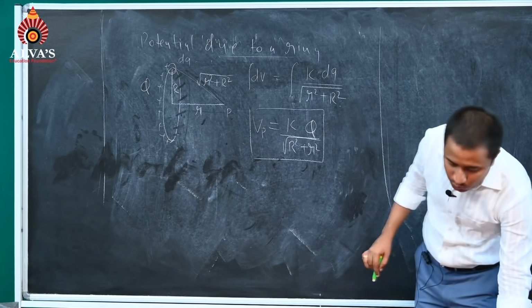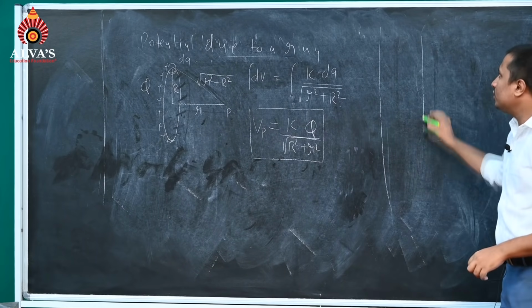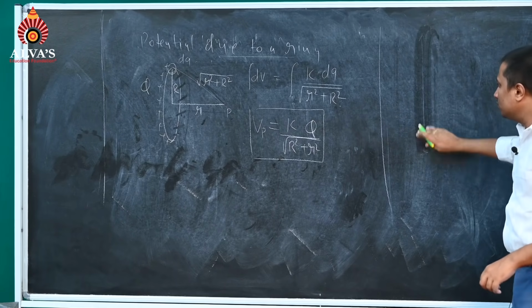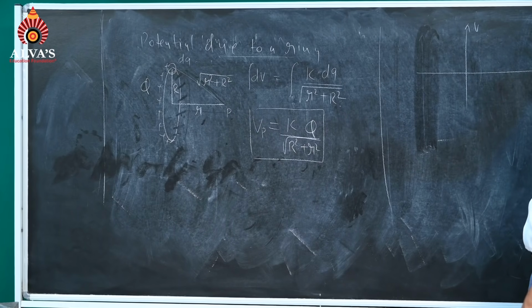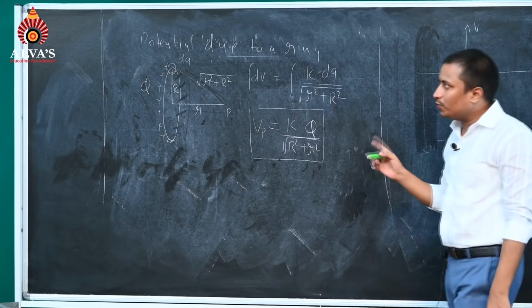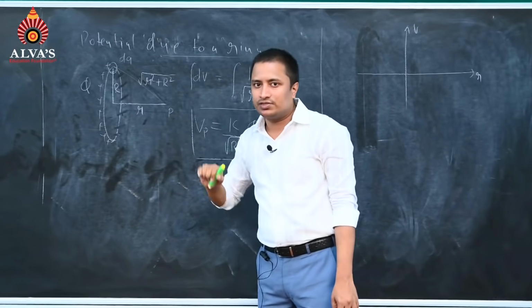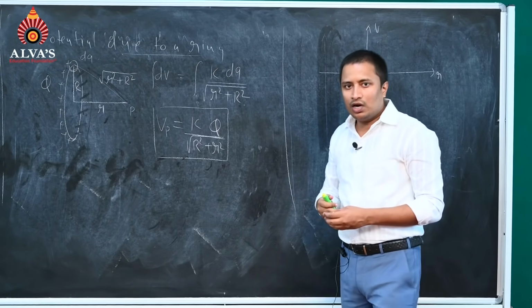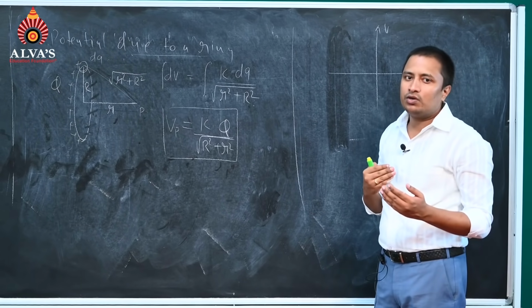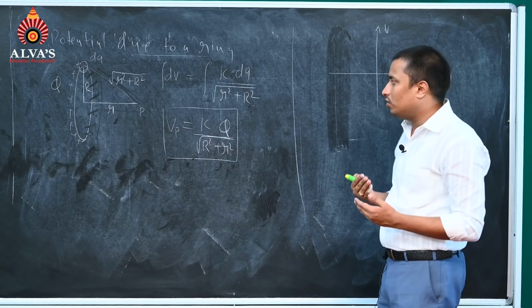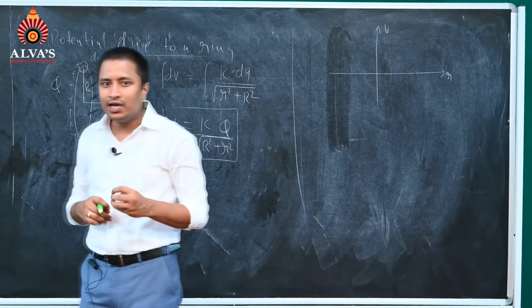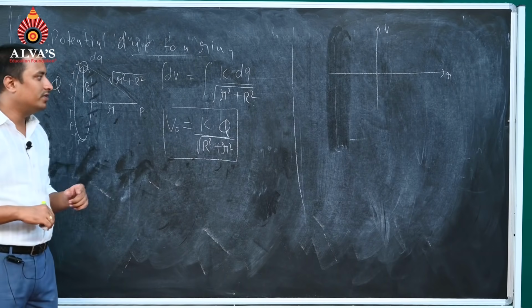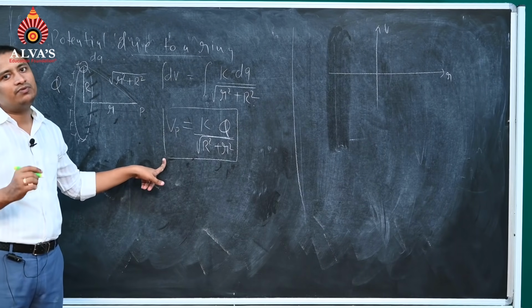Potential versus small r graph. Potential V versus r graph. If I want to draw the potential versus r graph for this, how will it look? Can you please tell me what the graph will look like? First of all, we should determine the maxima and minima of the function. To draw this graph, we need to determine the maxima of this function.